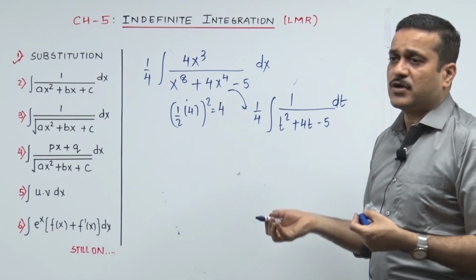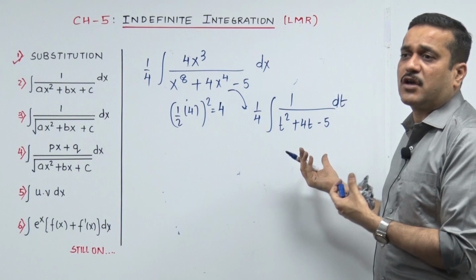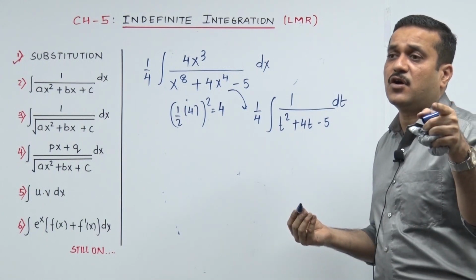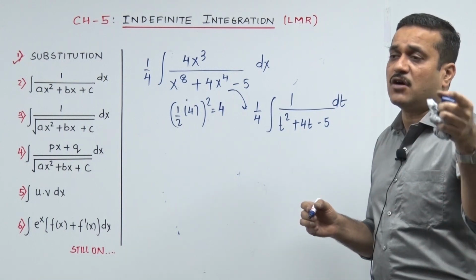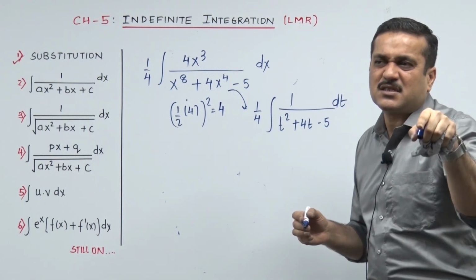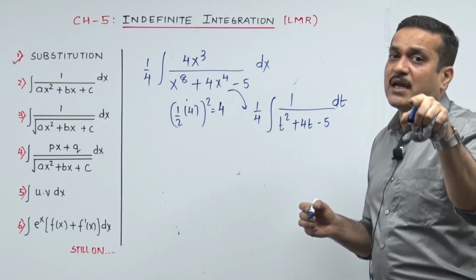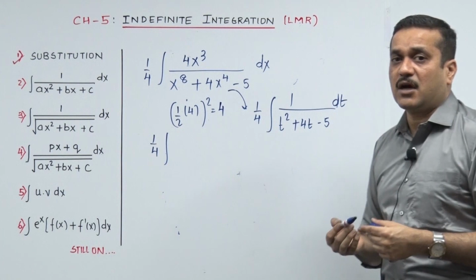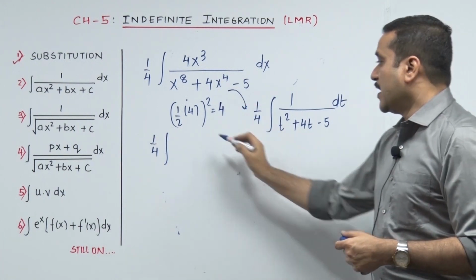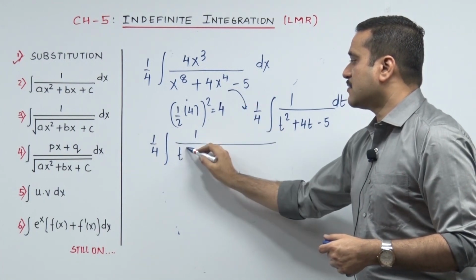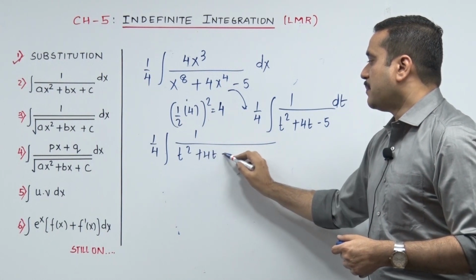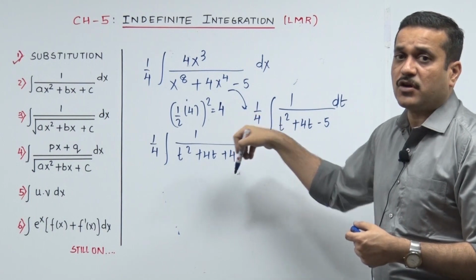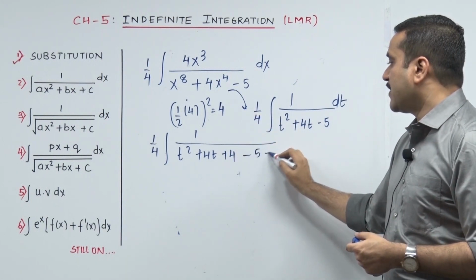So I kept the half into ready, so that we know we are going to bring in a perfect square over here, which will give you a sound of t square, and the rest will give you a sound of a square. Did I make one mistake? Yes. Not x square, t square. Now let's start. 1 by 4 is there, please don't allow that to go out of your sum. 1 upon t square plus 4t plus 4, the third term I need to add to make it a full square, minus 5 and then minus 4.